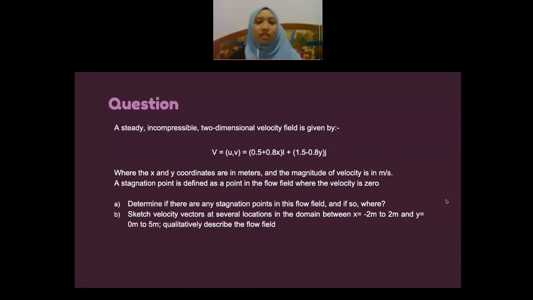I will explain the example of vector field in engineering. The question is about a steady 2-dimensional velocity field.